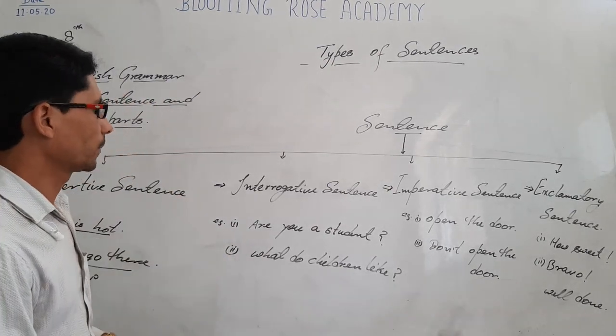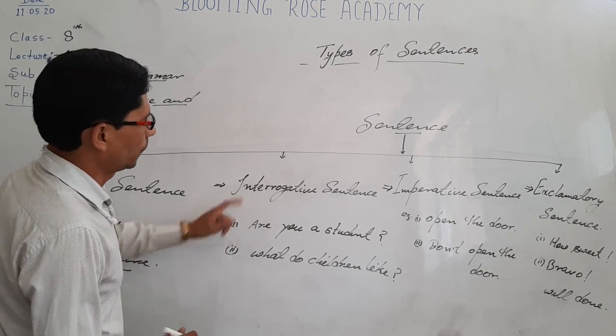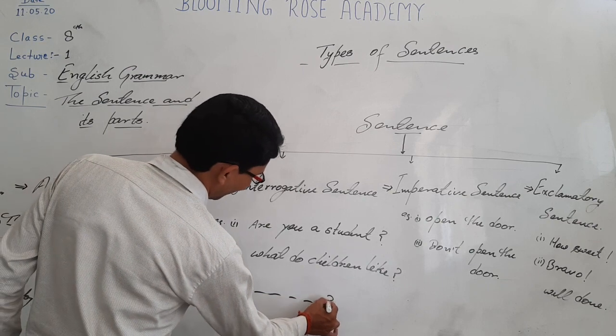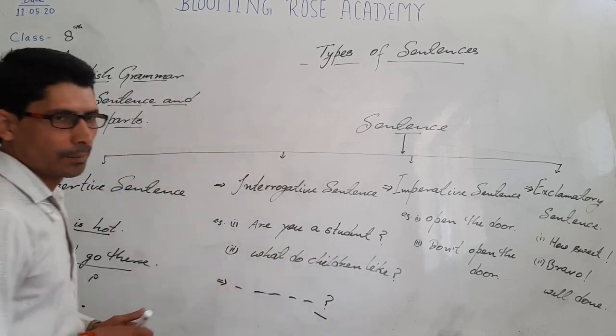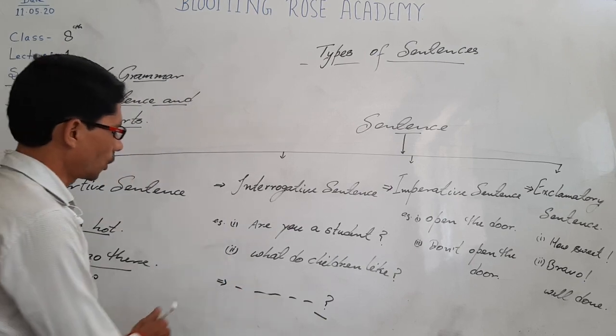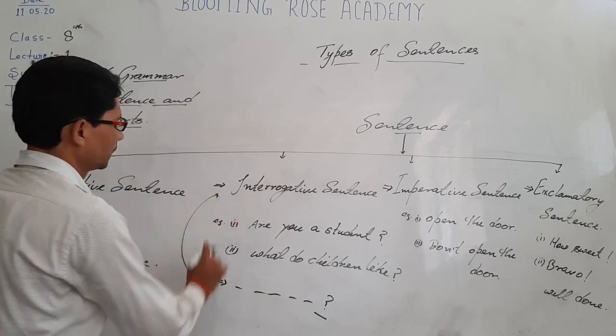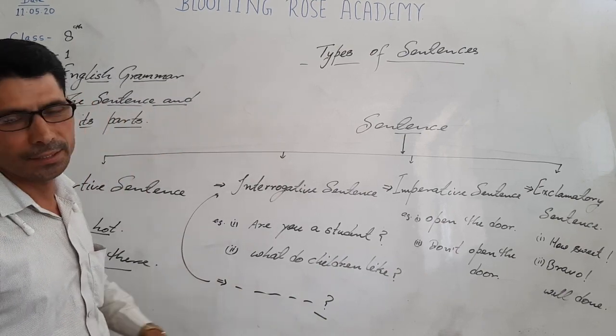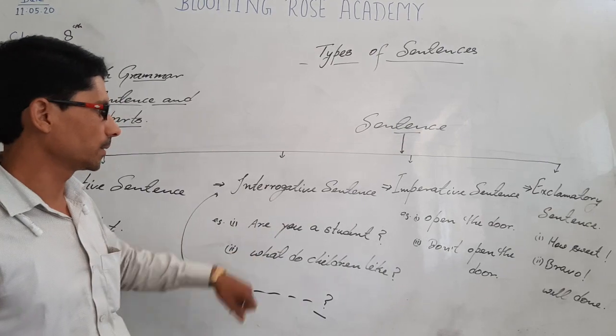The main identification mark of interrogative sentence is that these sentences always end with a mark of interrogation. Interrogative sentences always end with marks of interrogation. This is the main identification mark of interrogative sentence.